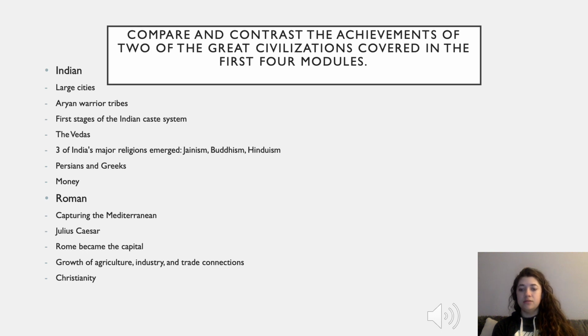There was a large growth of agriculture, industry, and trade connections. And Christianity also spread across the empire during this time.